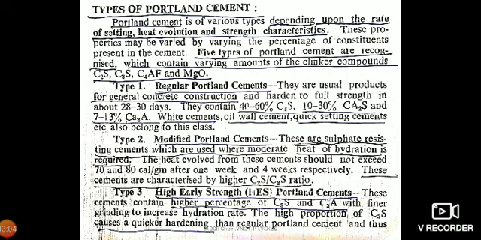These are sulfate resisting cements which are used where moderate heat of hydration is required, and these cements are characterized by a higher ratio of dicalcium silicate to tricalcium silicate. Type 3, high early strength Portland cements. These cements contain a higher percentage of tricalcium silicate and tricalcium aluminate with finer grinding to increase the hydration rate. Here the tricalcium silicate causes quicker hardening than regular Portland cement.